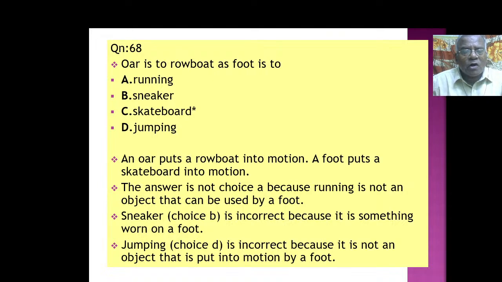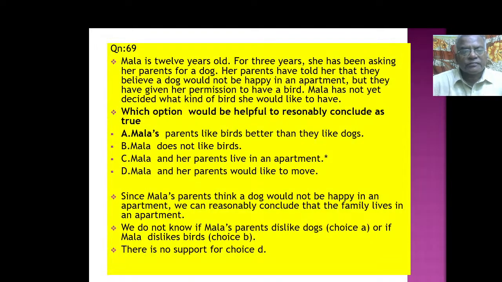So this is how you have to analyze. So running, sneaker, jumping, these are all very different meanings. The answer is not choice A because running is not an object that can be used by a foot. Certainly not. Sneaker, choice B is incorrect because it is something worn on a foot. Jumping is incorrect because it is not an object that is put into motion by a foot. They are all different. So we have to choose the exact word like this.